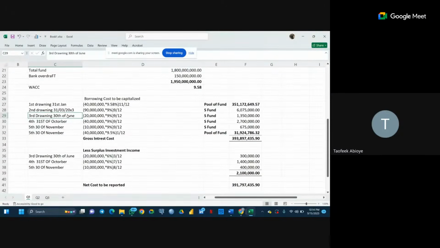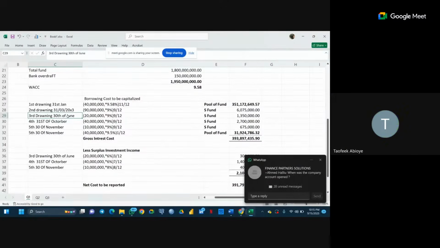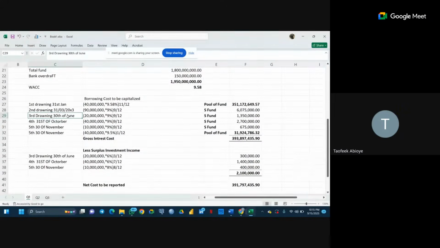You get? Let's take it one by one. We have 160 million. That 160 million is given to us at this second drawing date. Now that 160 million, we withdraw 90 million from it. We kept the remaining portion in a short investment portfolio that is going to earn us 6%.